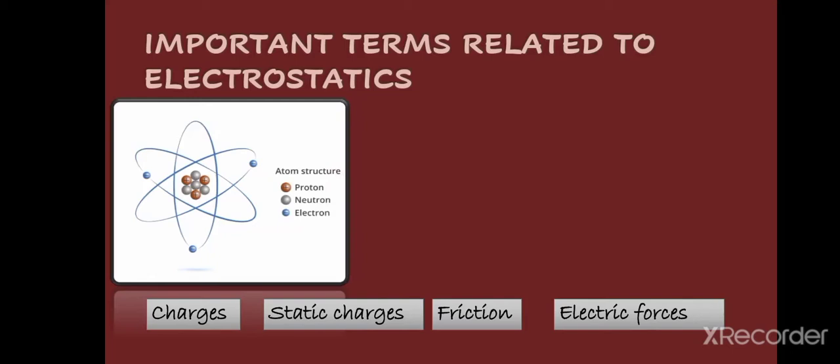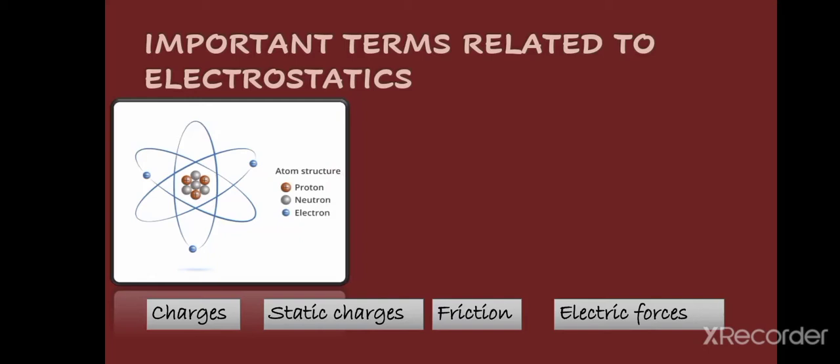And electrons revolve around the nucleus in the fixed orbits. They are continuously moving and they carry negative charge. So we can say that an atom as a whole is neutral, because the number of protons and electrons in any atom are the same. So here we have seen the charges, positive charge and negative charge. Proton carries positive charge and electron carries negative charge.